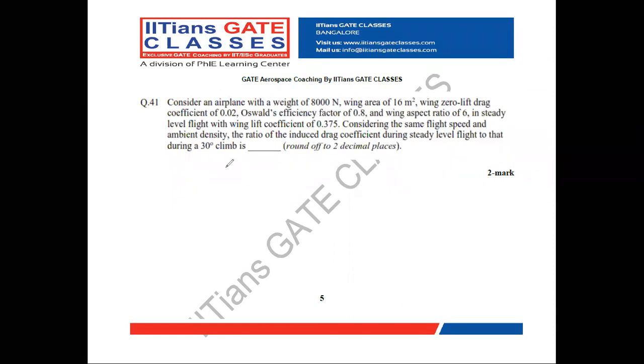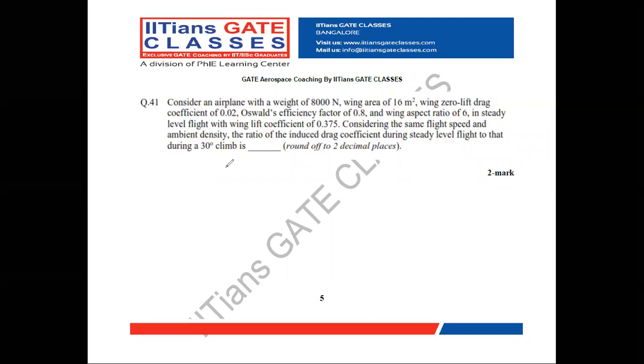Next, question number 41. It is a 2-mark question. Consider an airplane with a weight of 8,000 Newton, wing area of 16 meters square, and wing zero lift drag coefficient equal to 0.02, Oswald efficiency factor 0.8, and aspect ratio of 6 in a steady level flight with a lift coefficient of 0.375.